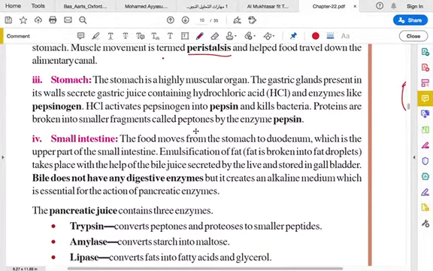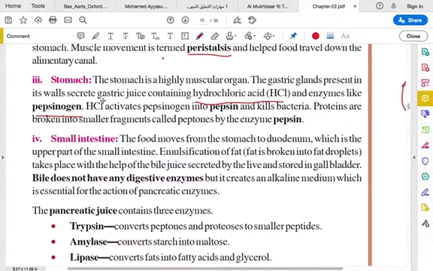Then the stomach. The stomach is a highly muscular organ. There is a high amount of muscle there in the stomach, and the gastric glands, as I told, glands are those organs that secrete some enzymes or chemical substances. So the gastric glands are present in the walls of the stomach. They secrete gastric juice containing HCl, hydrochloric acid, and also enzymes like pepsinogen.